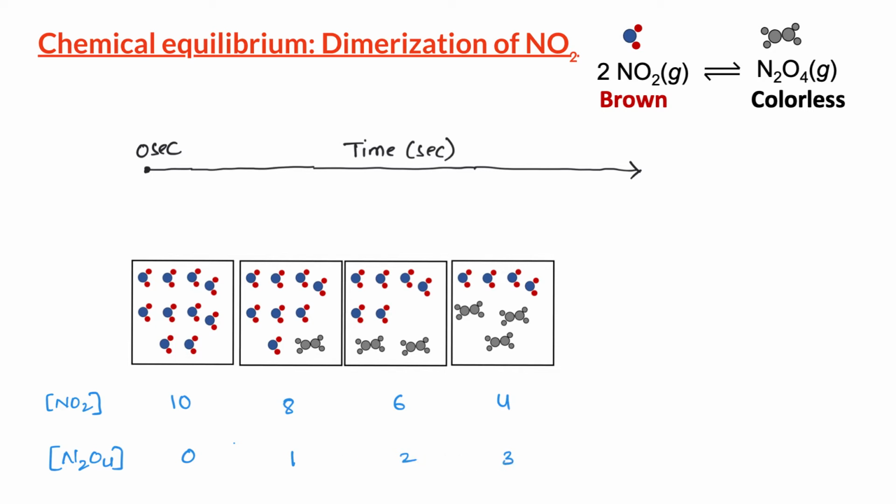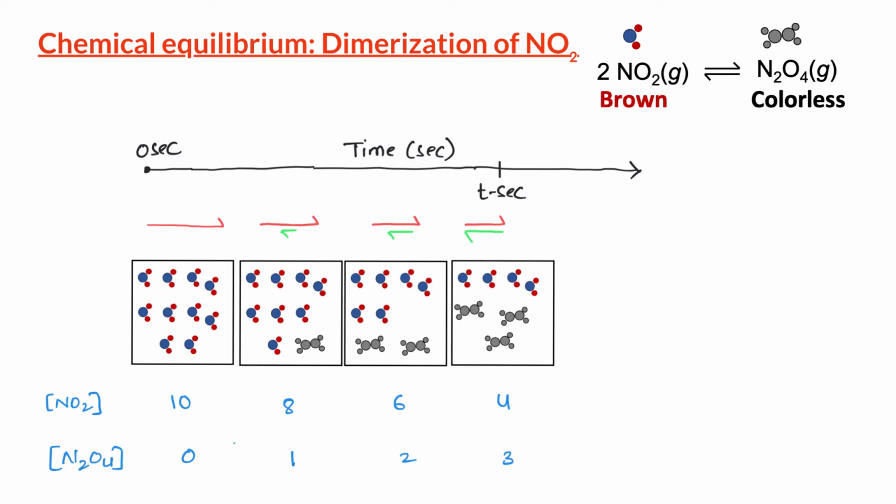Since the concentration of NO2 decreases over the time, the rate of forward reaction, which depends on the concentration of NO2, also decreases. In the same way, since concentration of N2O4 increases over time, the rate of reverse reaction, which depends on the concentration of N2O4, increases as well.